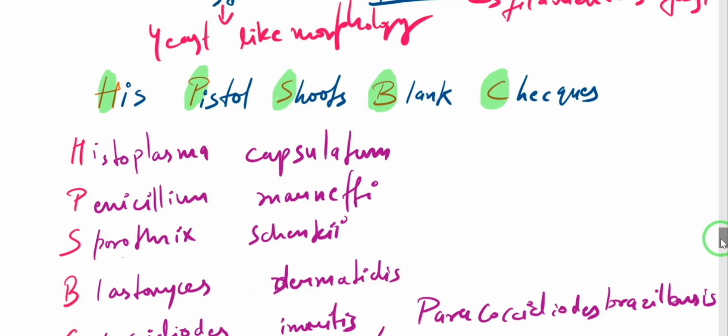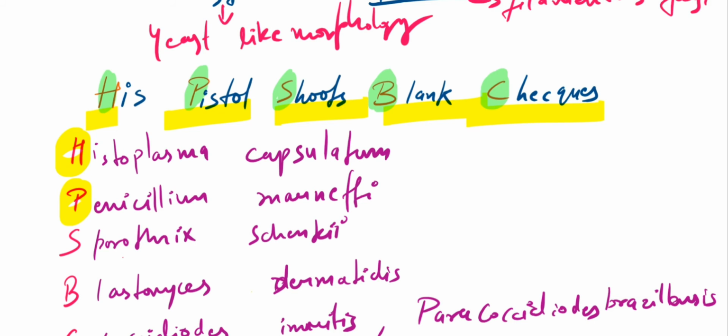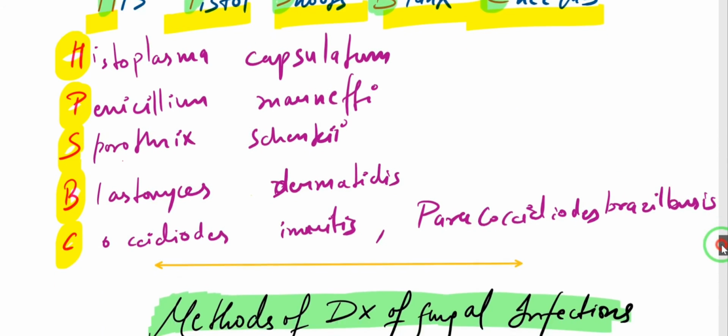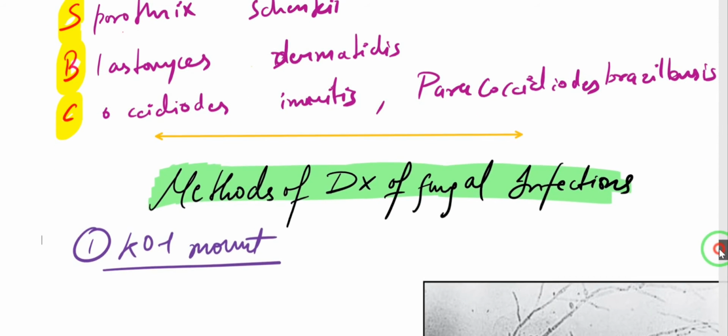From H we have Histoplasma capsulatum, from P we have Penicillium marneffei, from S we have Sporothrix schenckii, from B we have Blastomyces dermatitidis, and from C we have Coccidioides immitis, and also Paracoccidioides brasiliensis. All right, so these are the only thermally dimorphic fungi that we need to remember. So that was about the morphological classification of fungi.